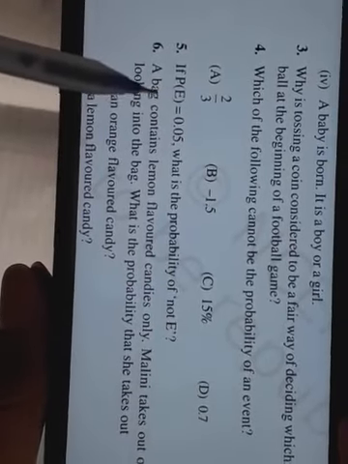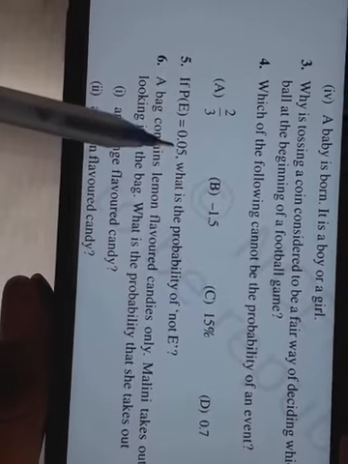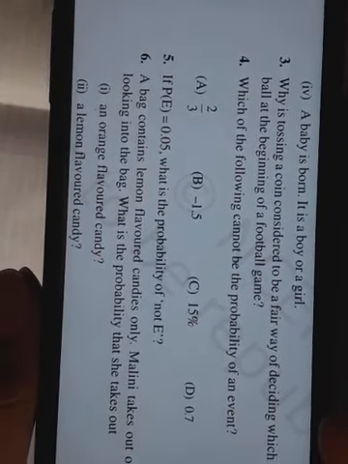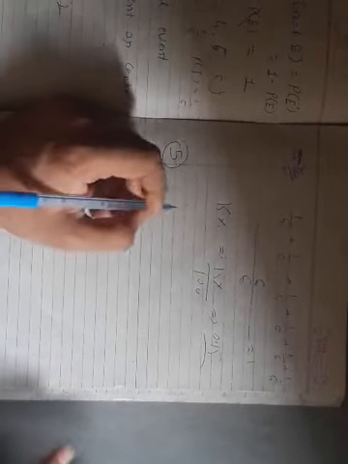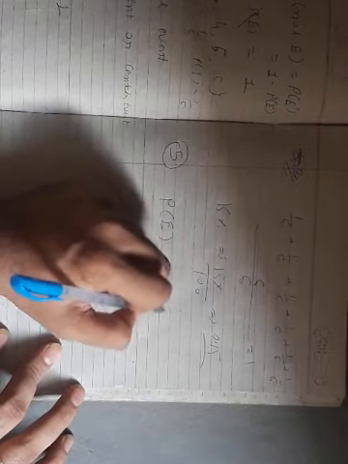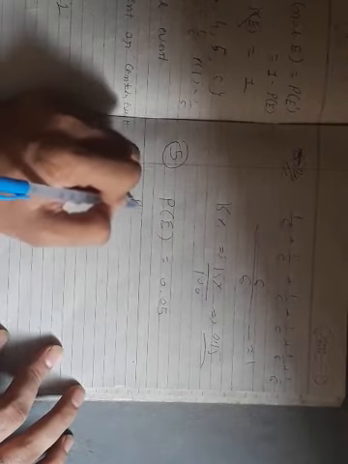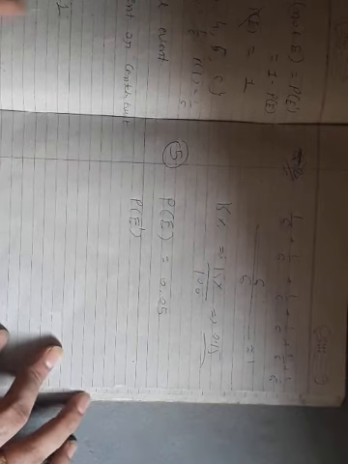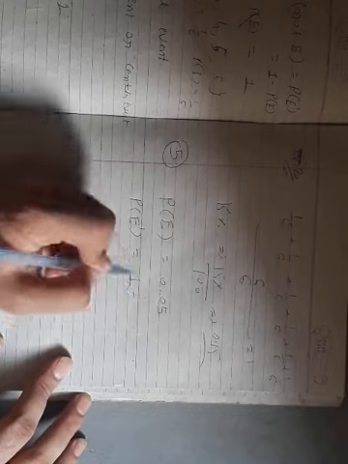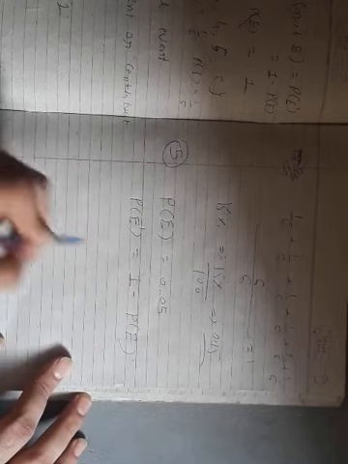Now the fifth question is, the probability of E is 0.05. What is the probability of not E? Not E means E dash. Now to find E dash, we know the formula: 1 minus the probability of E.